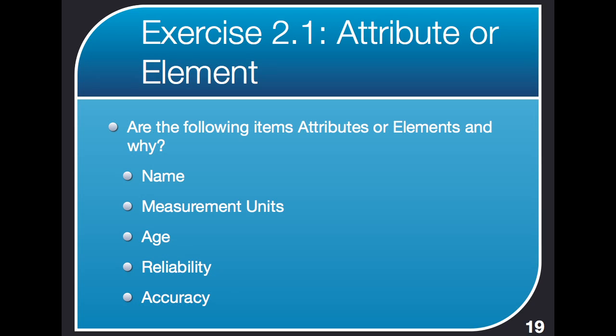The items are name, measurement units, like length or whatever, age, reliability, and accuracy. So the idea now is that you pause the video. You don't just keep playing the video and see the solutions. Instead, you want to pause the video and actually think about this for a minute. Remember, if you don't pause the video, you're only cheating yourself, and you're spending a decent amount of time watching this. So don't cheat yourself. Pause the video and think about these before going on to the solutions.